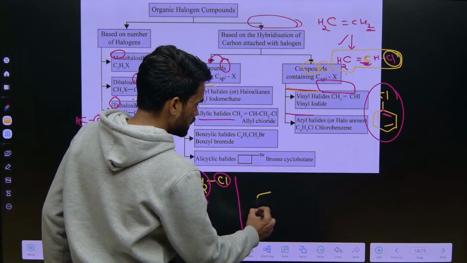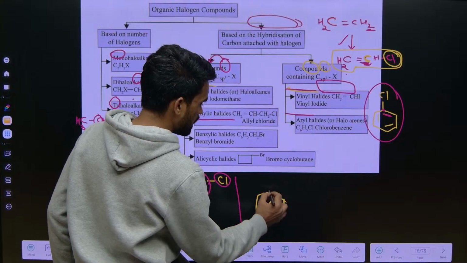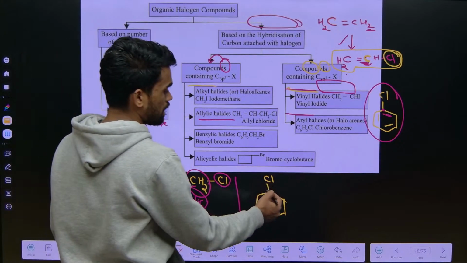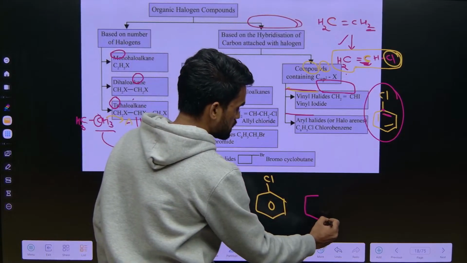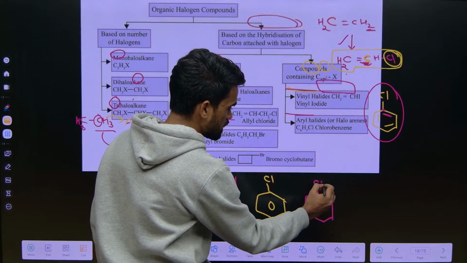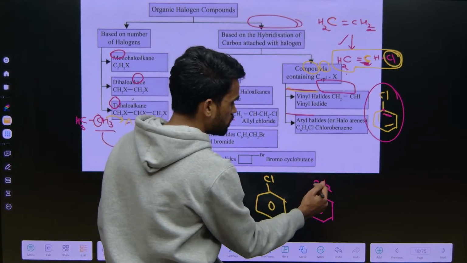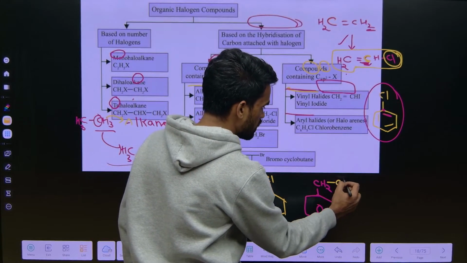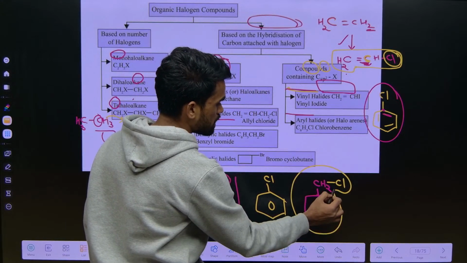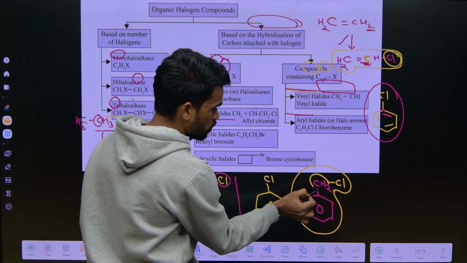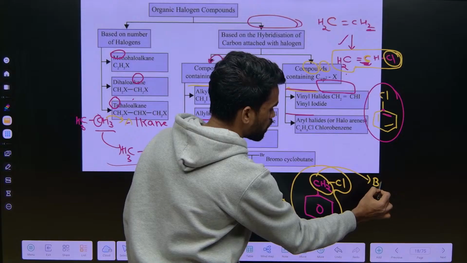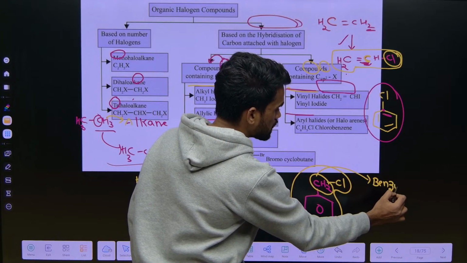The next compound is called benzylic halides. If there is a benzene ring and chlorine is directly attached, you are saying phenyl, like aryl halides. Now there is a slight difference. On this benzene ring I am attaching one CH2 group, and on this carbon I am inserting one chlorine. In this kind of system, the carbon attached to the benzene ring you should call a benzylic carbon. This is the benzylic carbon.